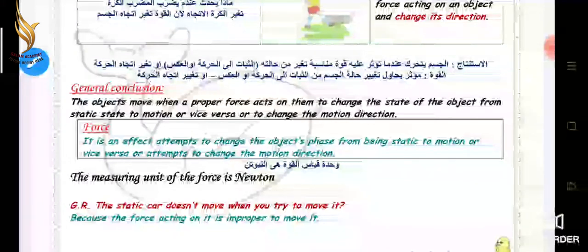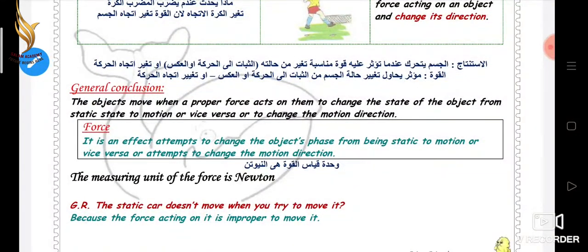So, what's force? Force is an effect that attempts to change the object's phase from being static to motion or vice versa, or attempts to change the motion direction. So force here can do three acts. Number one, it can change the state of an object from rest to motion. Number two, it can change the state of an object from motion to static. Number three, it can change the direction of motion.